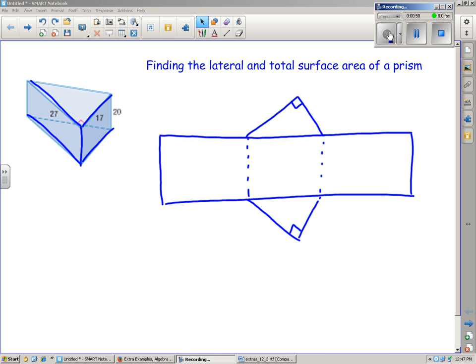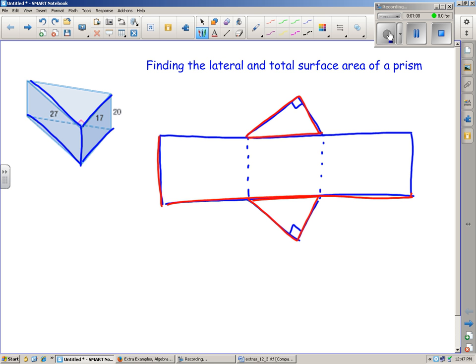The key thing here is that we really have the two bases and a big rectangle. The area of the big rectangle is what we refer to as the lateral surface area, the surface area that does not include the bases. And since it's a rectangle, we can find that area by just taking the regular formula for the area of a rectangle.